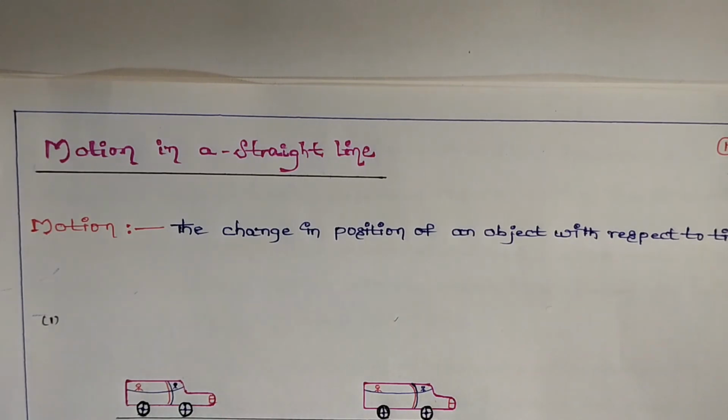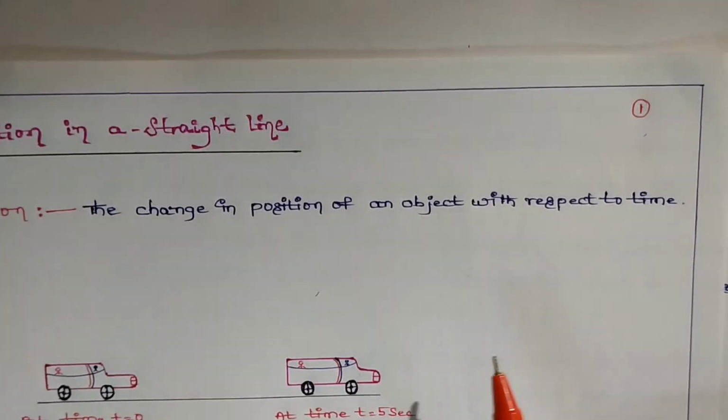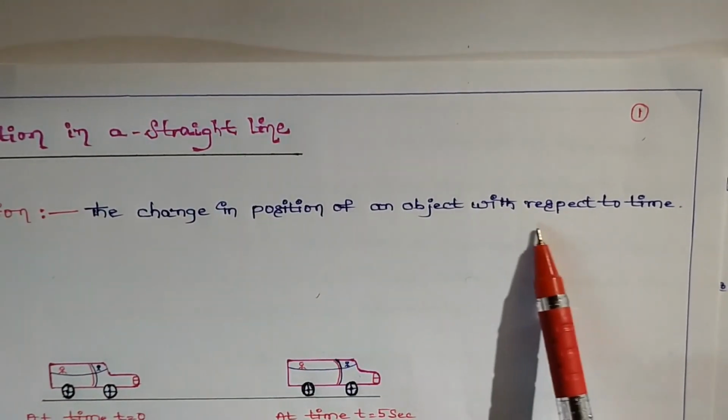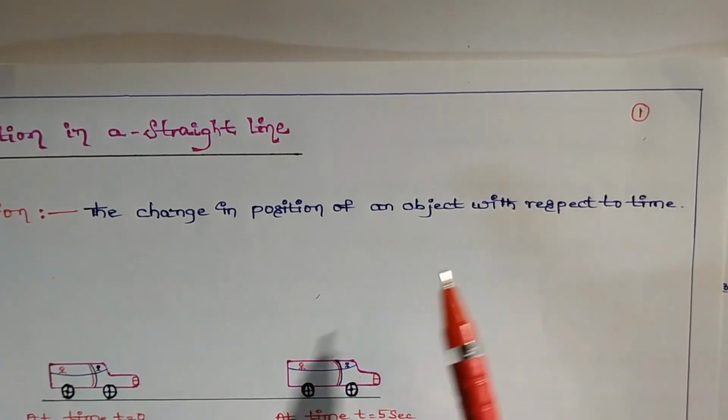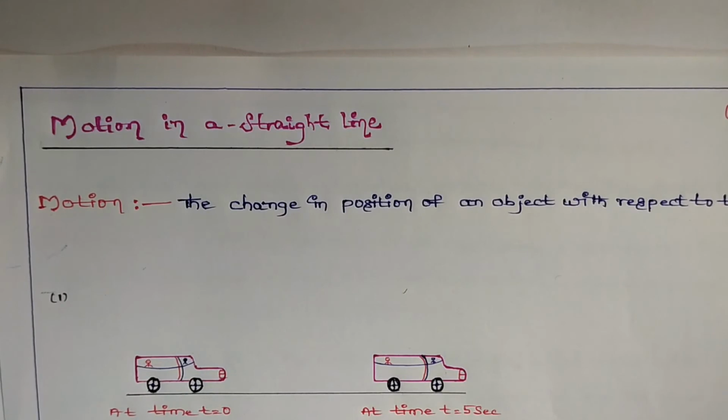According to the definition, motion is nothing but the change in position of an object with respect to time. With respect to means comparison. Compared with time, if the object position is changing, that is nothing but motion.